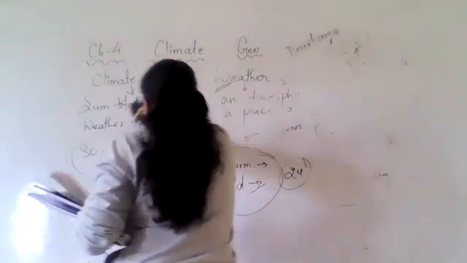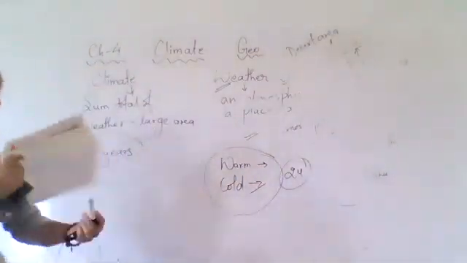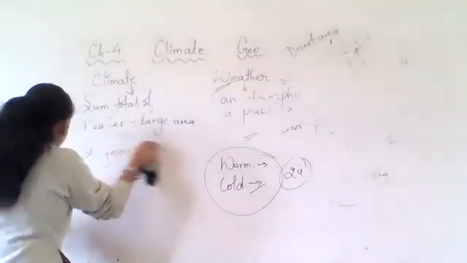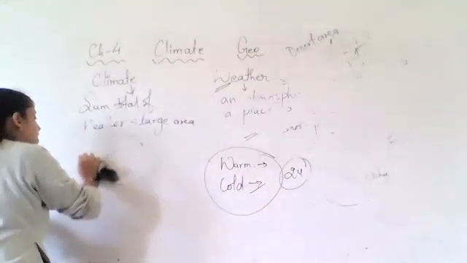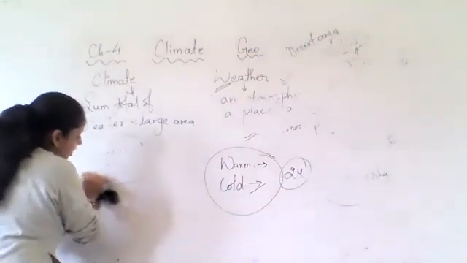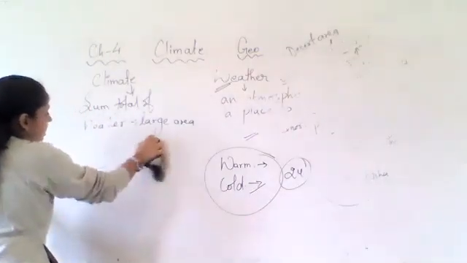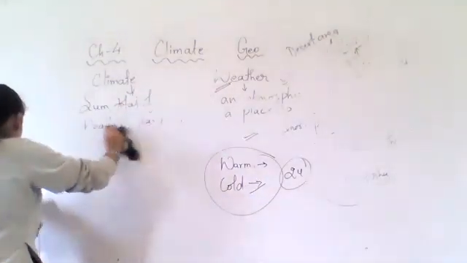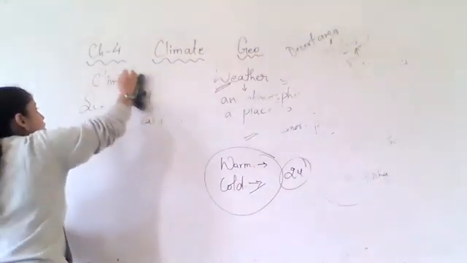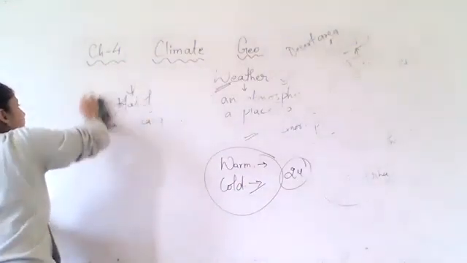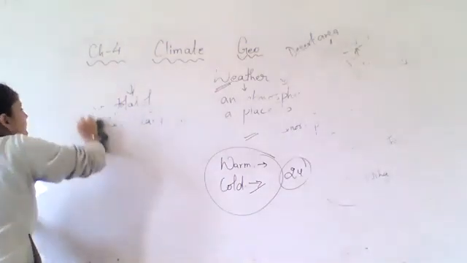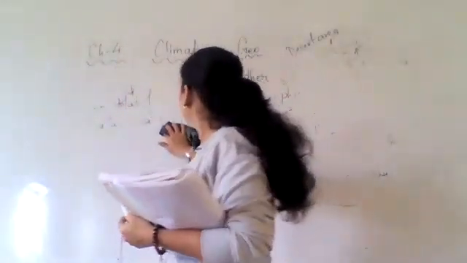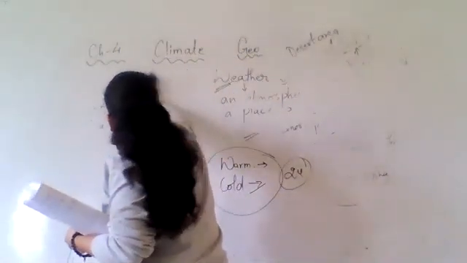Now we were discussing that weather conditions may fluctuate very often in a day. That means, as I already told, in one day you can see various weather conditions. But in that also you will find that there is a common pattern which is being followed, and that pattern remains for one week or month.